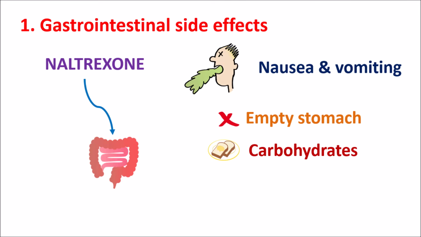But in a few people, we can observe some significant nausea and vomiting, and if required, Naltrexone can be taken along with simethicone. Simethicone is one of the ulcer healing agents, and it also acts as an anti-foaming agent. Since foam can increase the reflex mechanism and induce nausea and vomiting, simethicone can be given, which can reduce the foam formation as well as any reflux of gastric components. So in a few people, Naltrexone can be combined with simethicone syrup in order to reduce the nausea and vomiting. So by taking these precautions, we can minimize the gastrointestinal side effects of Naltrexone.